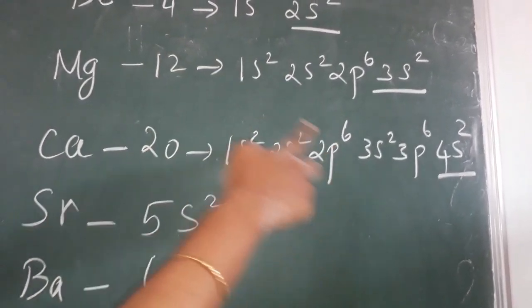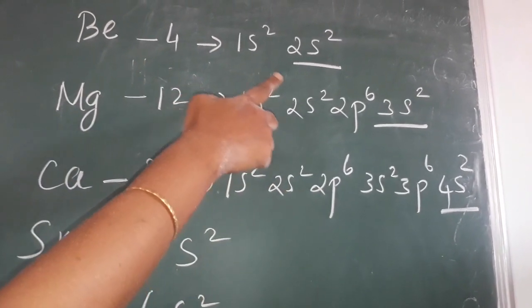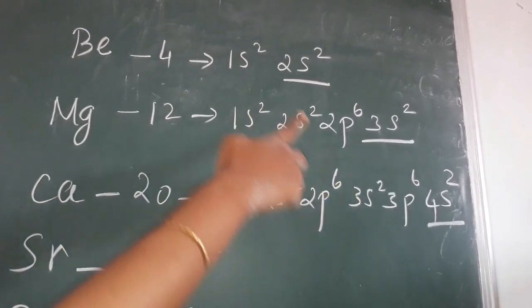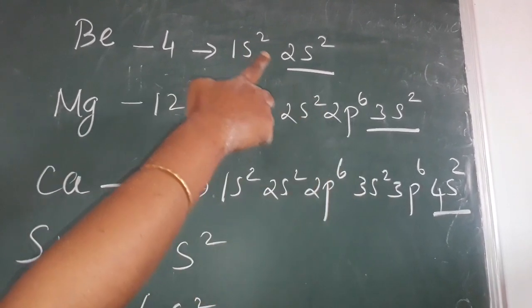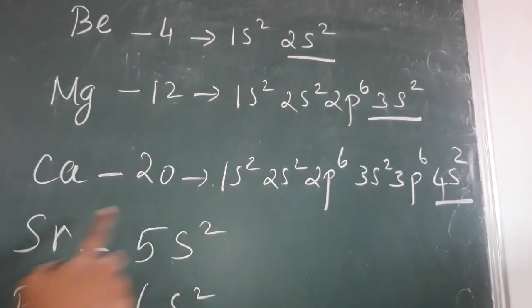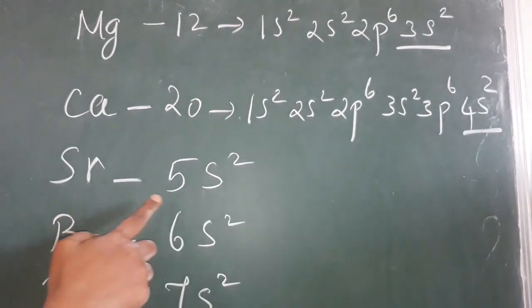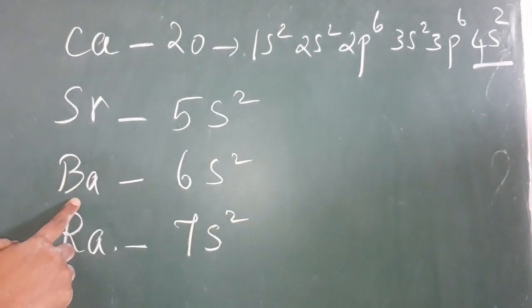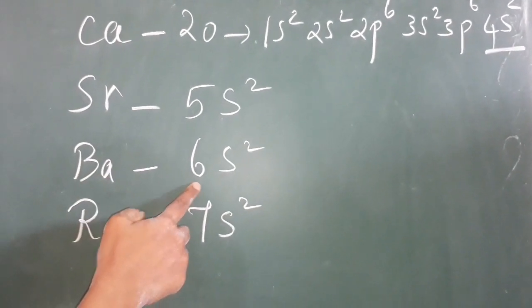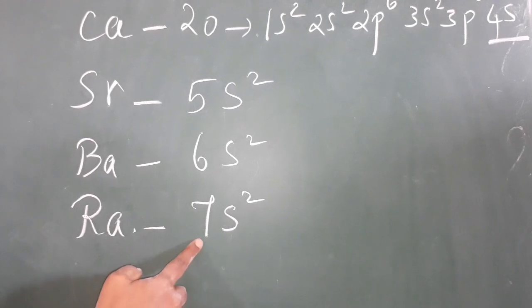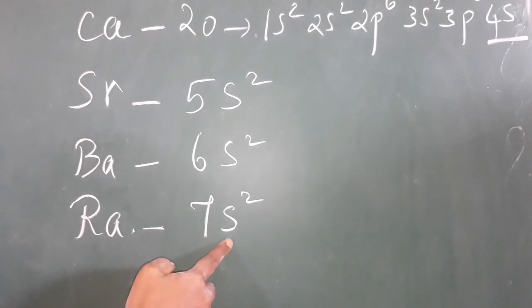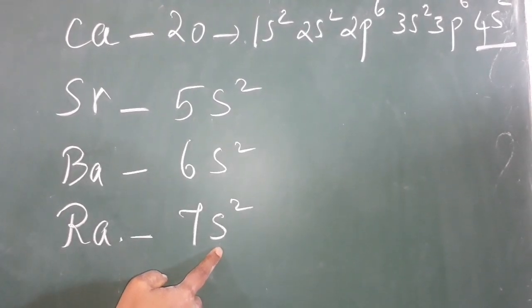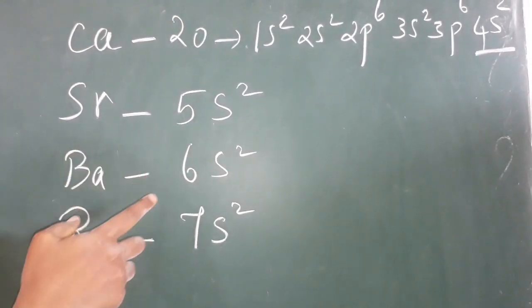Now compare these 3 elements. The last electron enters into the s orbital and the 3 elements contain the same number of electrons. How many electrons? 2 electrons. In the same way for strontium also, the last 2 electrons enter into the 5s orbital, and in barium the last 2 electrons enter into the 6s orbital. In radium the last 2 electrons enter into the 7s orbital. So the last 2 electrons enter into the s orbital, so they are placed in the periodic table in s